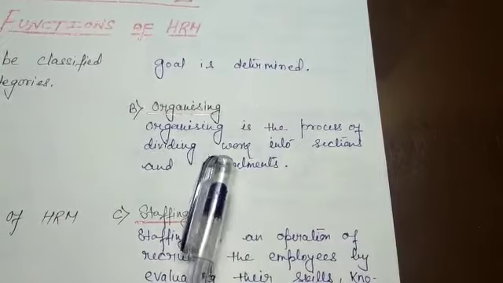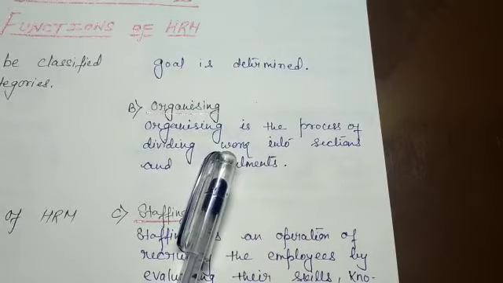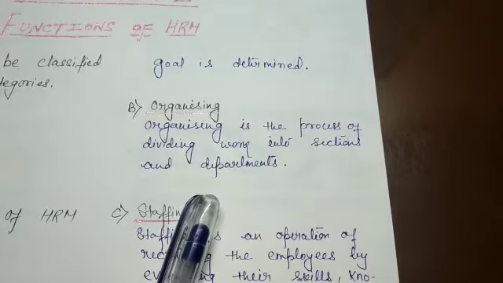To make optimum use of resources such as man, material, money, machine and method, it is necessary that work should be equally divided and the right person should be given the task so that wastage of resources can be avoided.